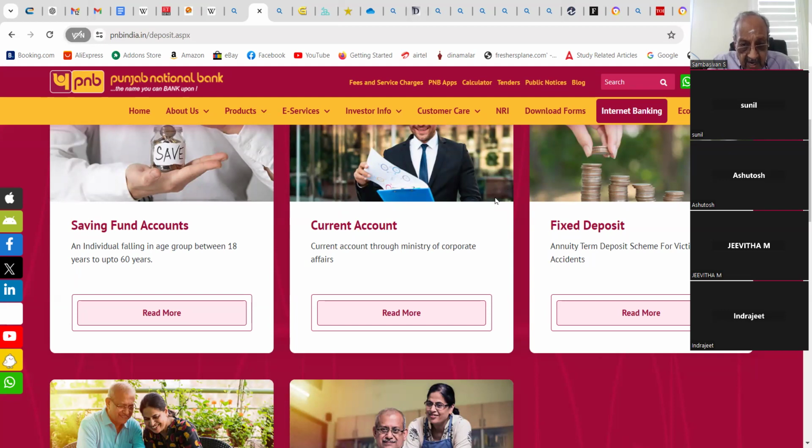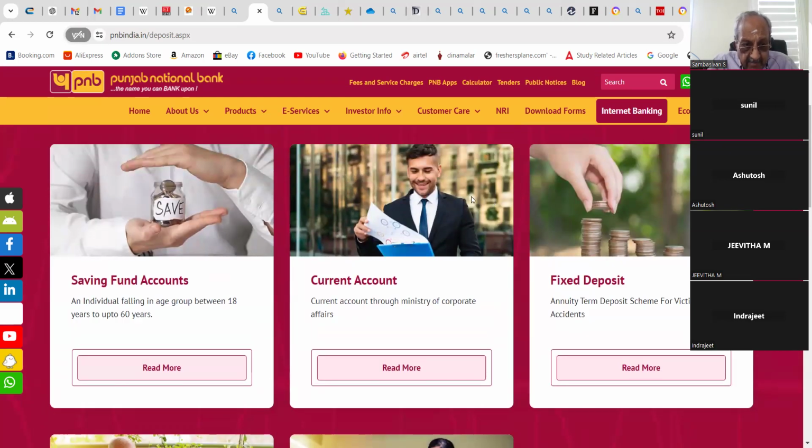I have no idea. Now, besides this, the most important question they ask is, what is CASA deposit? And what is the CASA deposit percentage of Punjab National Bank? Who can answer this question? 41.44%. Very good.